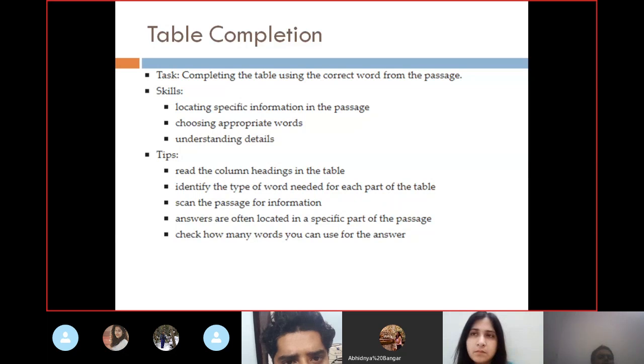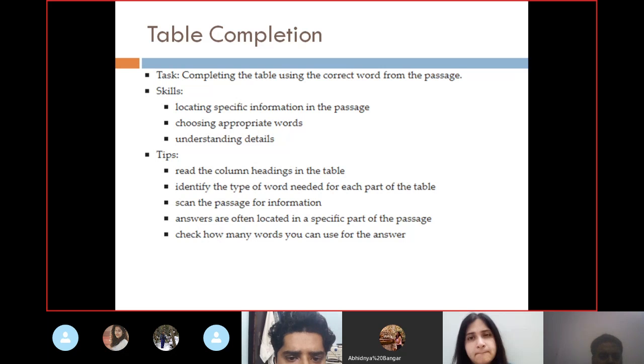When there's a table, there are blank spaces in that table, and there would be a passage with which you need to correlate those blank spaces. It is very simple. So it is like tips I would be reading. Read the column headings in the table. Identify the type of word needed for each part of the table. There would be missing information which you will easily be correlating, that okay, this is going to come here.